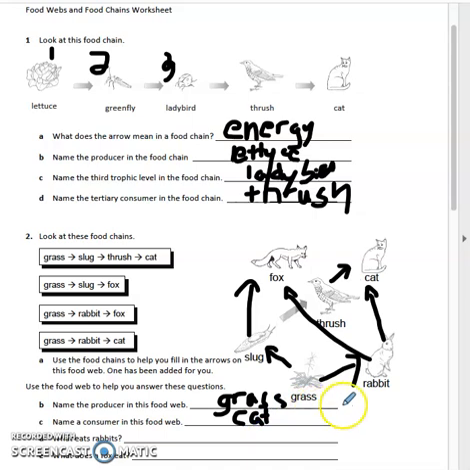D says what eats rabbits? So if we look at it, the two arrows that are leaving rabbits are the fox and the cat, so that's what are going to eat any rabbits. So we have a fox and a cat, they're both the carnivores. And then what does the fox eat? So the fox we can see eats the slug and it also eats the rabbit.